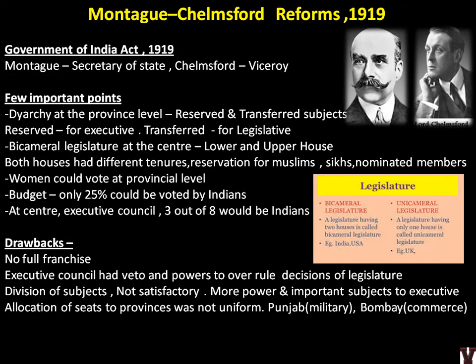Punjab, military, Bombay, commerce, these are not important to remember. Different places which should have been given more seats were not given. The uniformity was not there when the provinces were getting seat allocations.